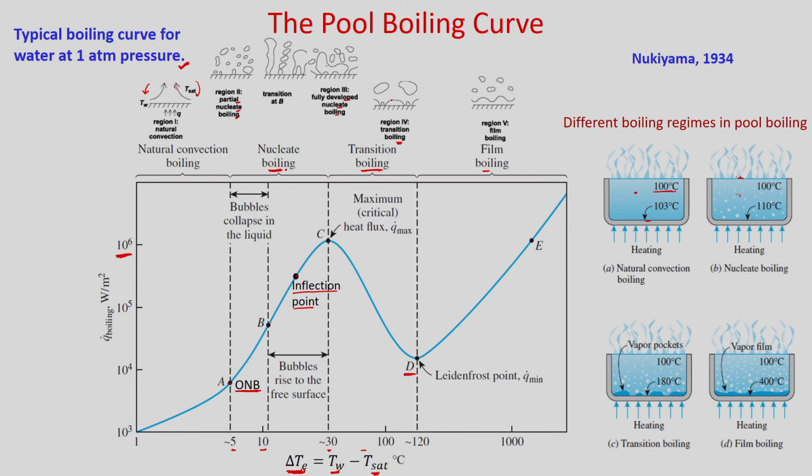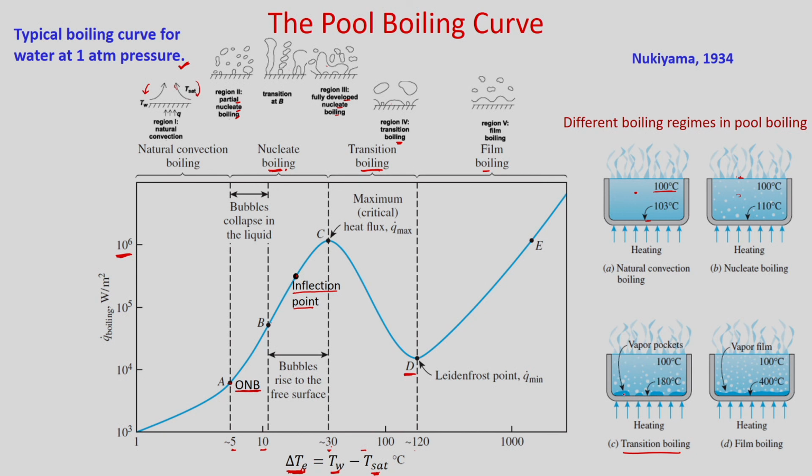In this particular case, a discrete vapor blanket will be formed over the surface. If you see in this figure, transition boiling, in the range of 30 to 120 degrees centigrade, these vapor pockets will be formed over the surface.